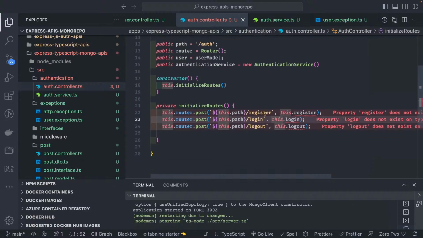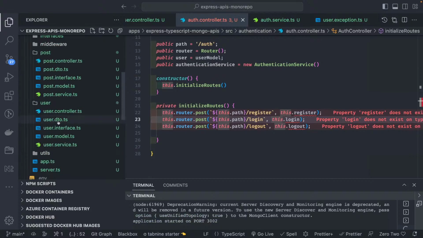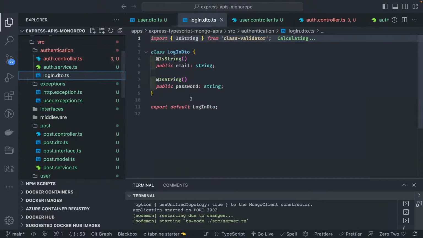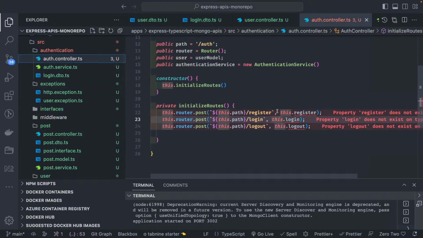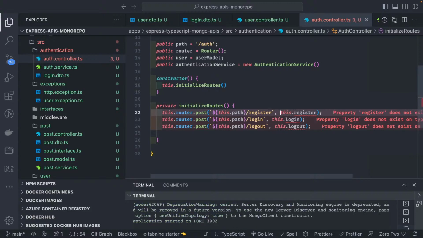So register, login, logout. Here we need to add a middleware also, because we have created DTOs. If you remember, we have this user DTO that we can use while creating a user, and this login DTO that we can use while doing a login, because we are expecting that you need to pass email and a password. Either we can use a Joi validator, and inside this we can pass the middleware. Otherwise, let's create these middlewares later, but those middlewares will validate whether the payload you are passing meets that criteria, like whether email and password, both properties, are there or not. If not, then it will send a bad request 400.